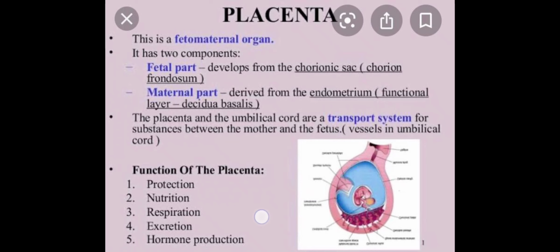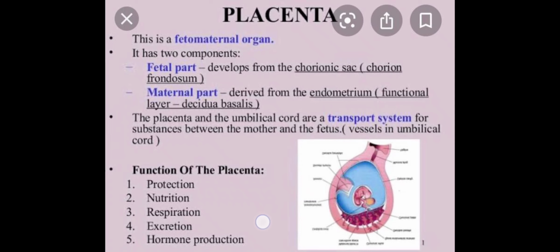Placenta is a very important tissue because it connects the fetal tissue with the maternal tissue. The fetal part involves the chorionic villi which come out from the trophoblast, and the maternal tissue is the endometrium. They form an interdigitated relationship and form a cord-like or disc-like structure which is called the placenta. Now the main functions of the placenta are listed here in the chart.